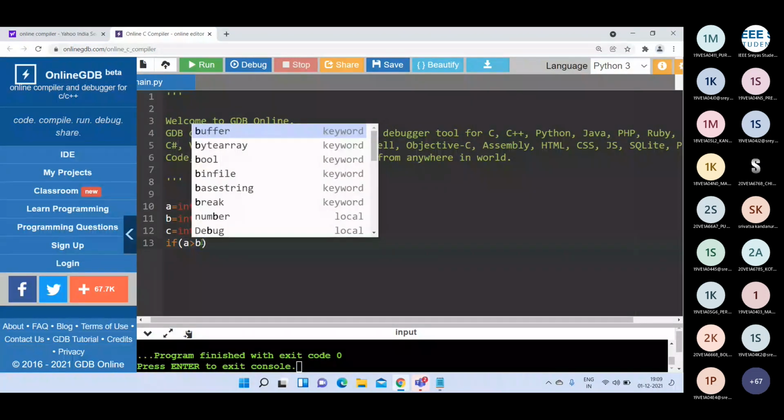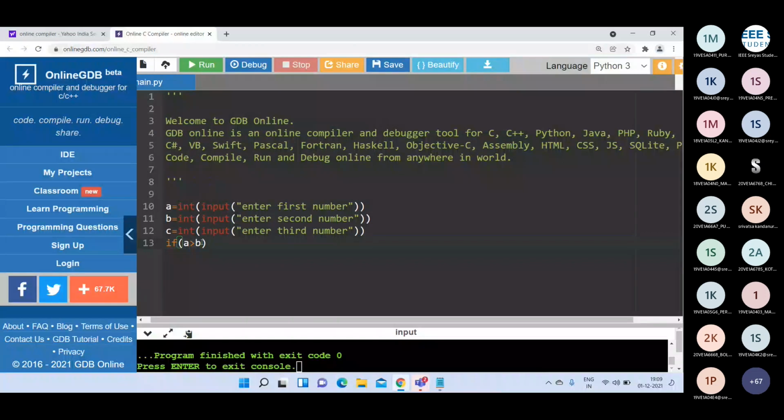B. So I'm going to check if A is greater than B or not.